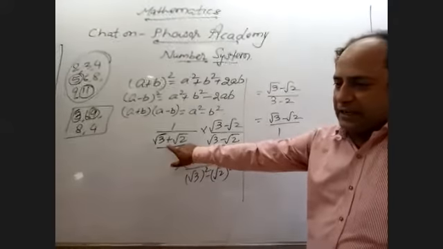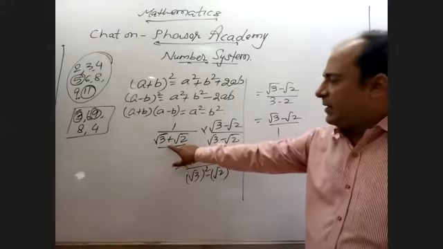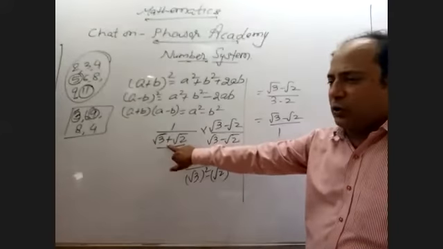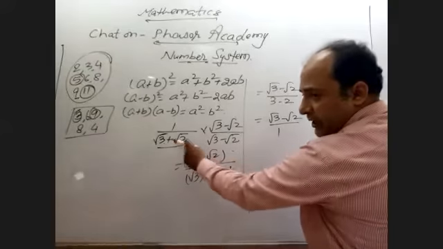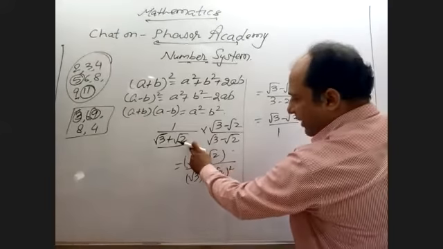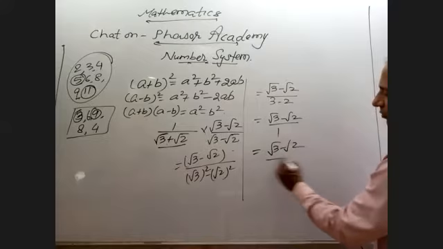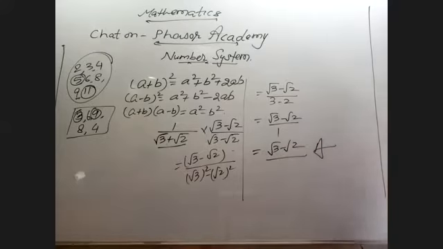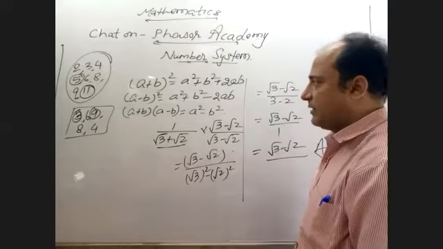Here it is plus sign, right? So take the conjugate sign. Conjugate means opposite sign. If it is plus, you have to take minus sign. So it's root 3 and root 2, right? So what to do? Only write down root 3 minus root 2 as your final answer. No need to do any explanation, nothing. Don't waste your time in that situation.